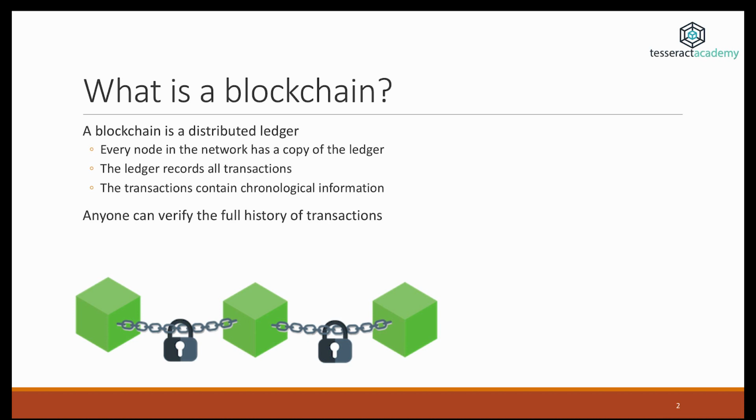And the transactions include details, obviously, such as the amount of value exchanged and where this value moved to and from, but also chronological information. So we know exactly what happened when. And it's very important that anyone can verify the validity of this ledger. So this is a very simple but powerful idea, and we'll see why.